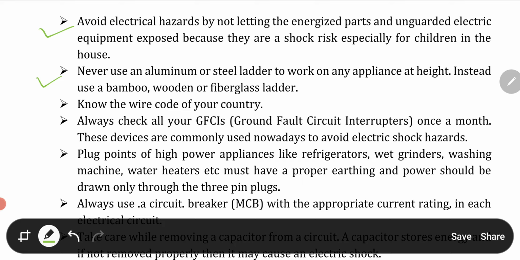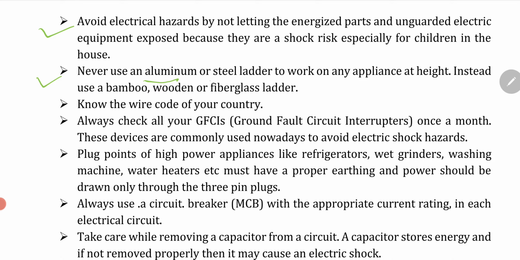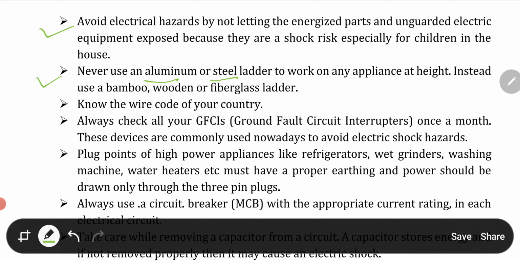Instead, use a bamboo, wooden, or fiberglass ladder, because we know that aluminum or steel ladders are conducting material. If you work with those kinds of ladders, the chances of shock increase. So please avoid them and use a bamboo, wooden or fiberglass ladder.